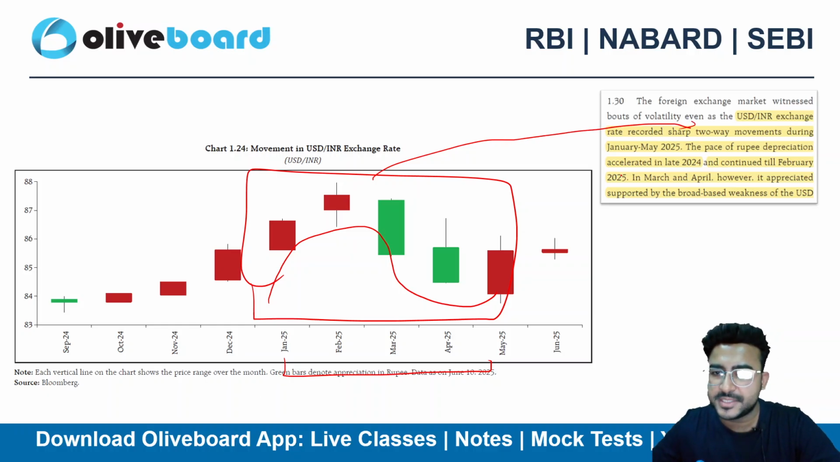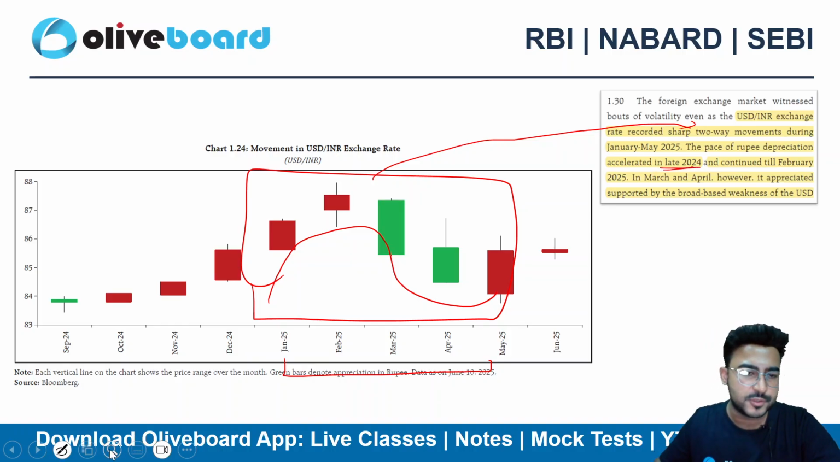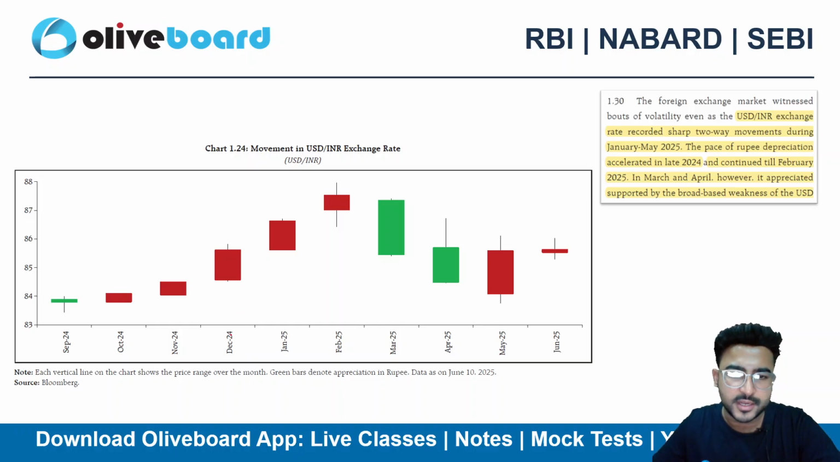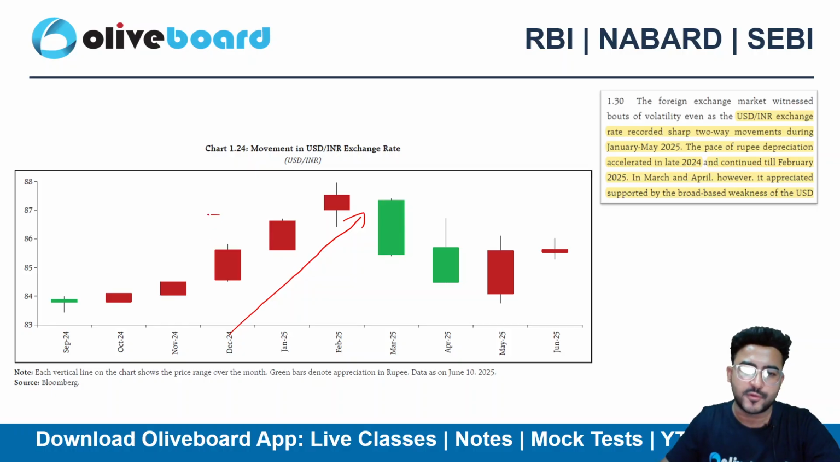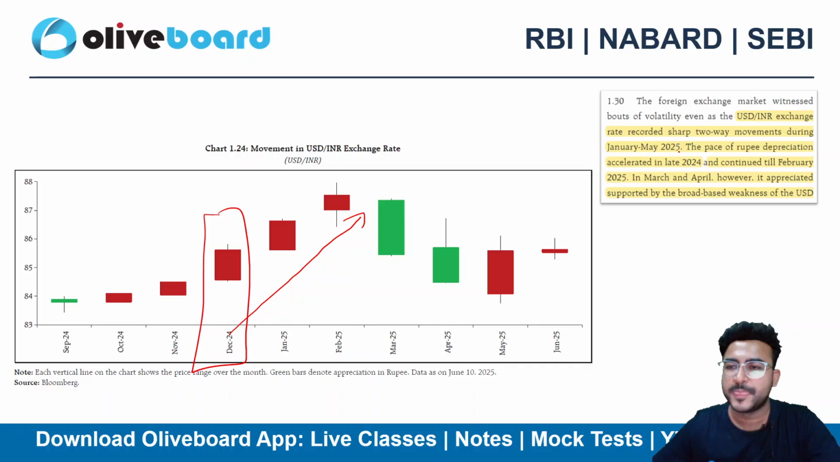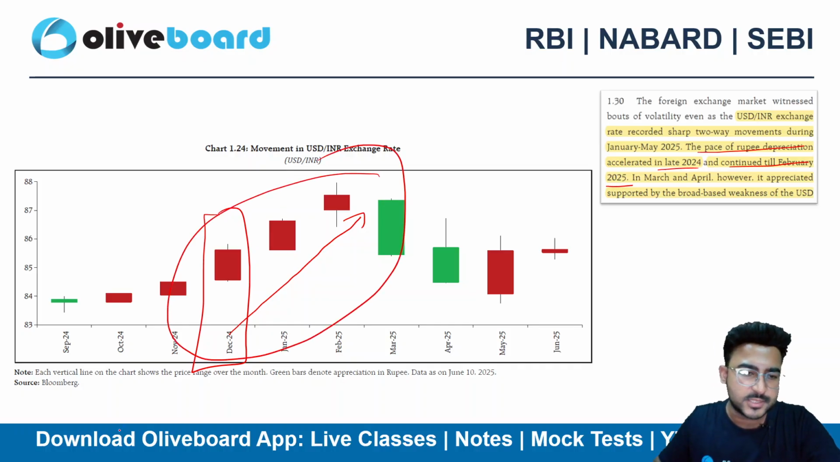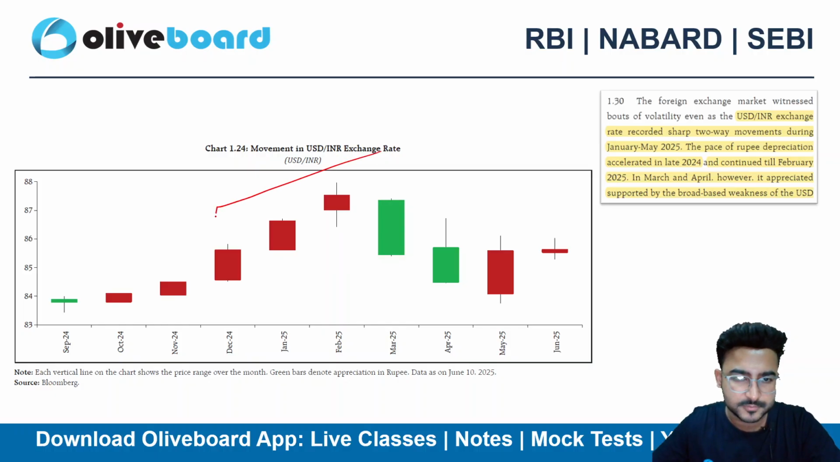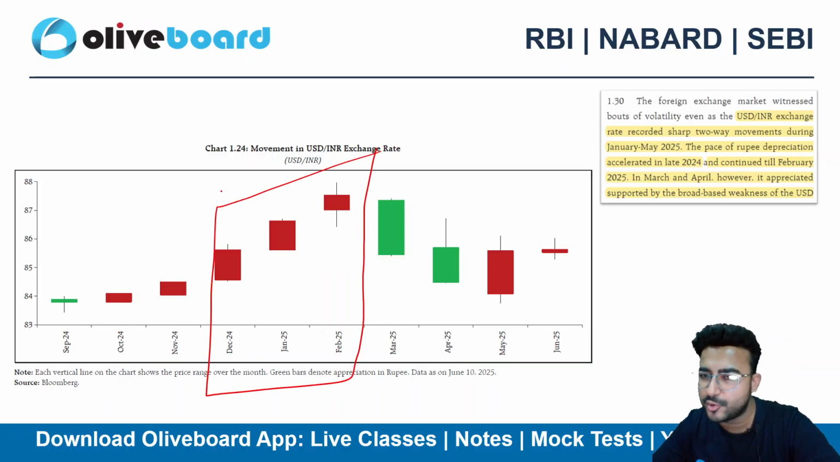The pace of rupee depreciation accelerated in late 2024. So we all know that the rupee started getting into that declining phase from late 2024, from December 2024 onwards, because of the liquidity problem, because of strengthening in the US dollar as well, right? We all know that. Then again, the pace of rupee depreciation accelerated in late 2024 and continued till February 2025. We can see that this particular phase was quite bad for the Indian rupee, INR, right?